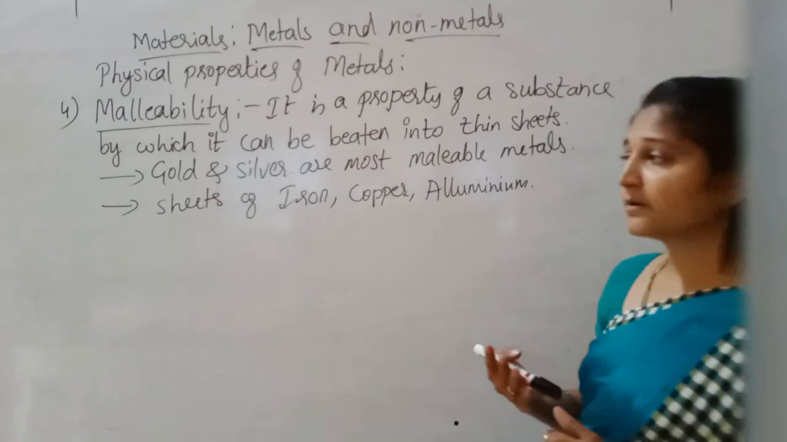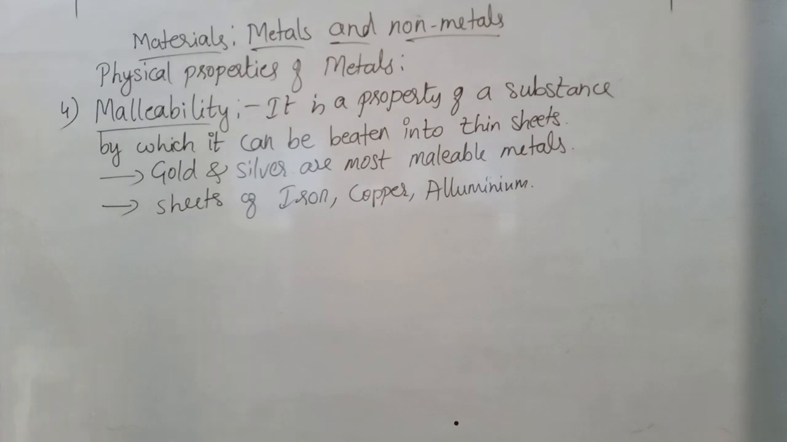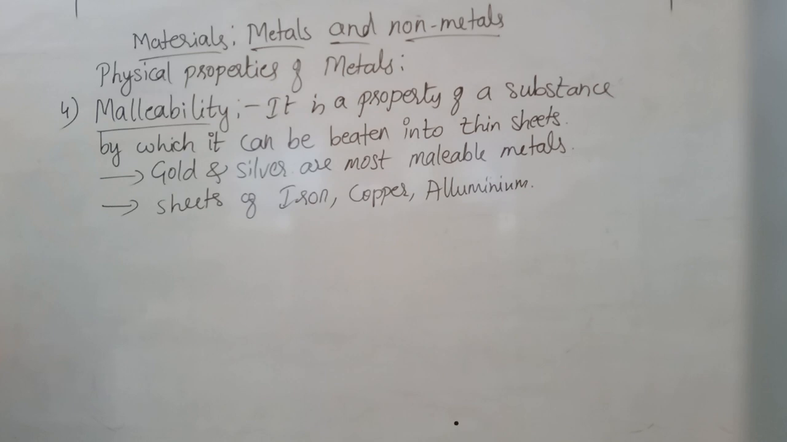Why are these materials made in those shapes? Because they have the property of malleability. We can give them any shape, and we can make them thin sheets. That property is malleability. And if you want to make it into a wire, that property we call ductility, or ductile nature. So here is one more property.